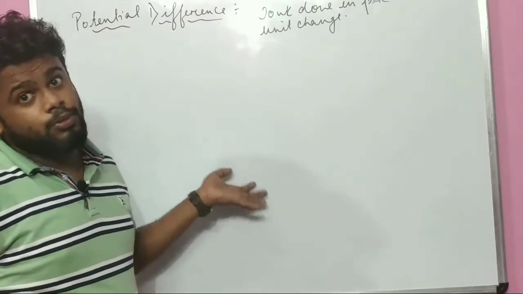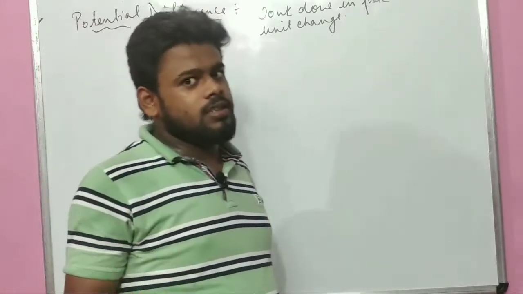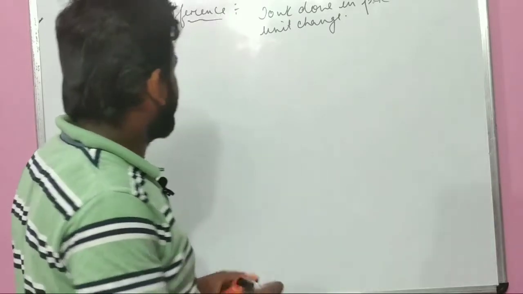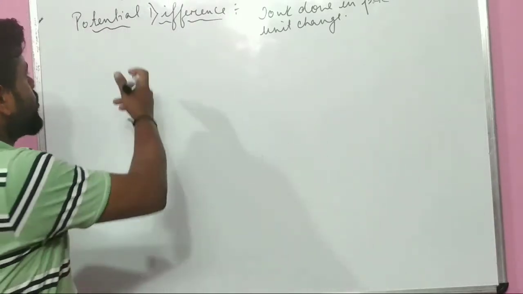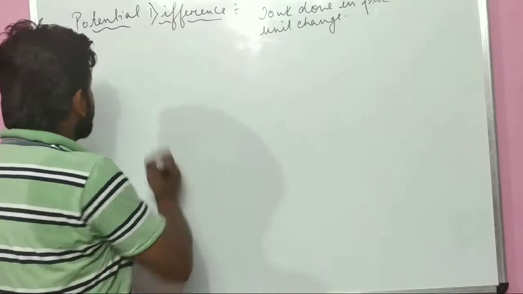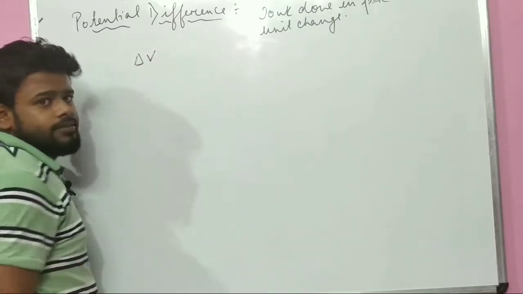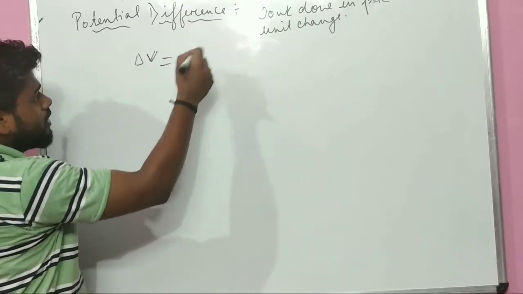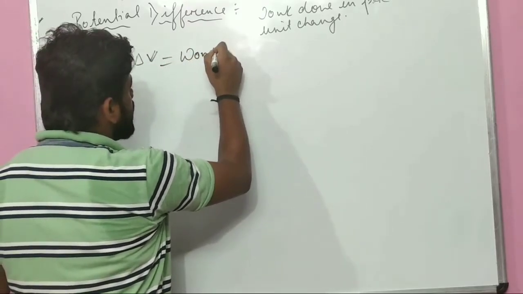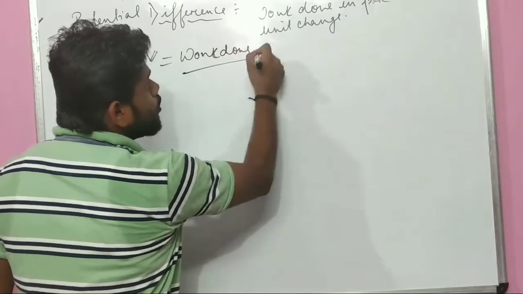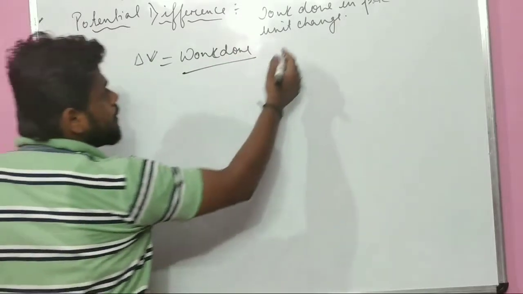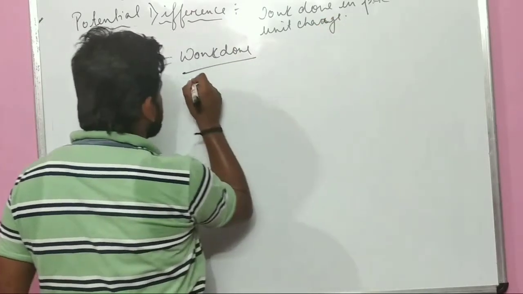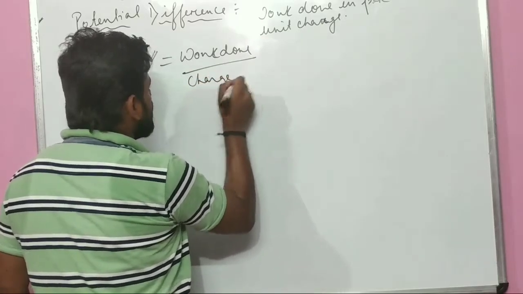A 5 mark question can be asked, a 2 mark question can also be asked. Remember regarding it. So what we know very well, potential difference, which I can also denote as delta V, is work done per unit charge.